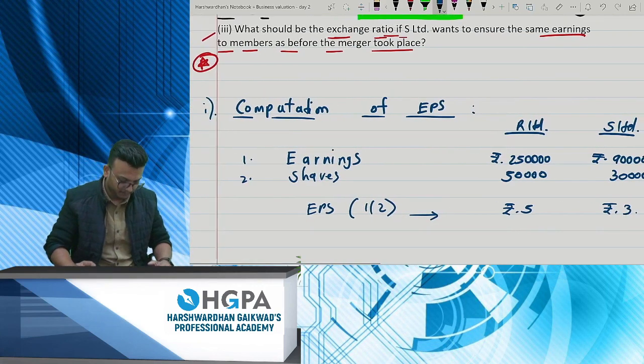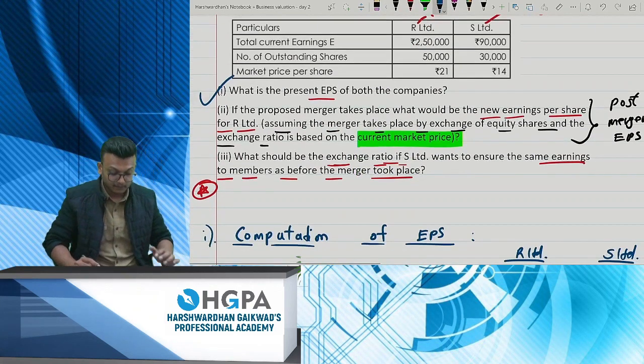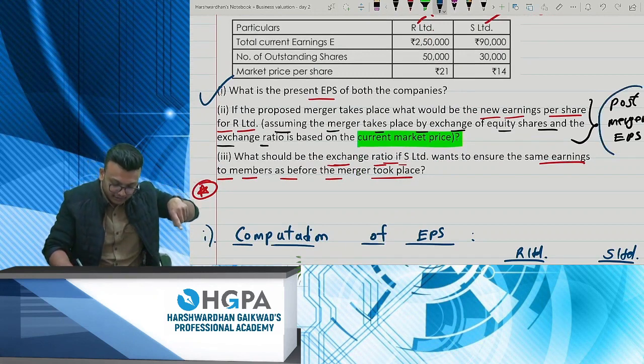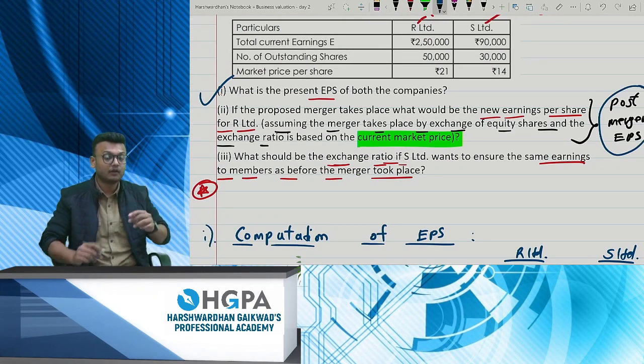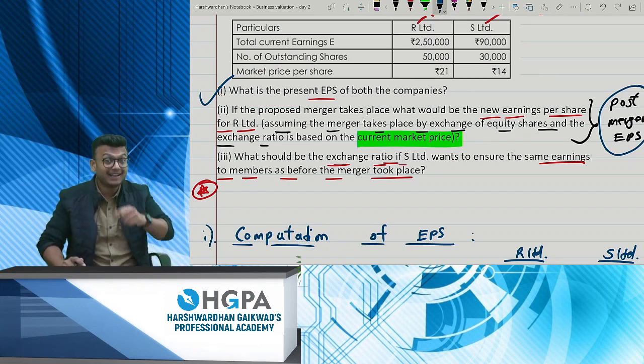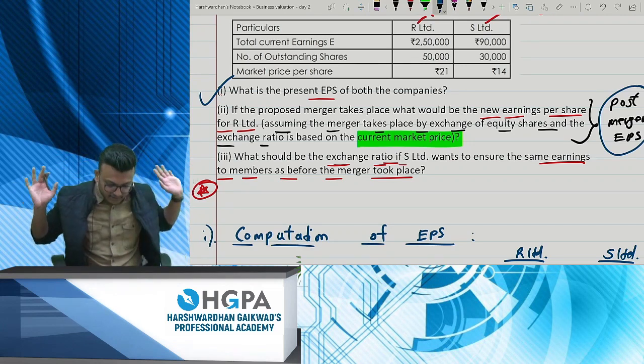Now, first question, very simple. We have done this question. Second, if the proposed merger takes place, what is the new EPS? They're asking you post merger EPS. Remember, for computing post merger EPS or even the theoretical market price, check whether merger gains are there or not. Now, there is nothing given in the question about merger gains.